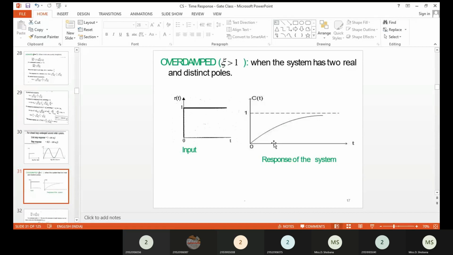For the overdamped case, the del value is assumed to be greater than 1. Here the roots will be real and distinct, that means different. If the roots are real and unequal, then it is considered as an overdamped system. If the roots are real and equal, then the system is said to be critically damped. If the roots are complex conjugate in nature, then we will be having an underdamped system case. Okay, so these are the various cases.